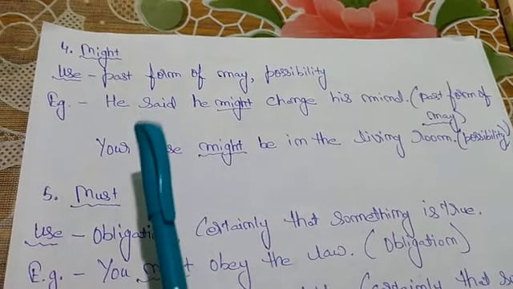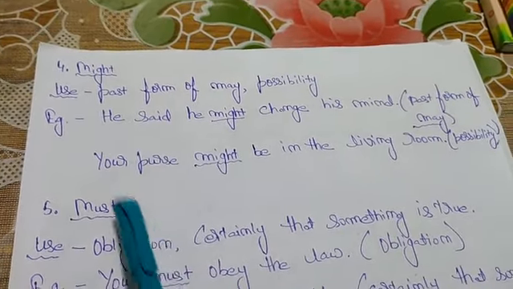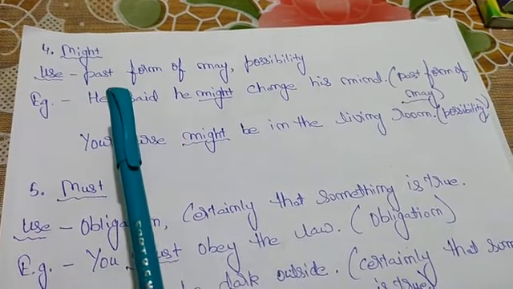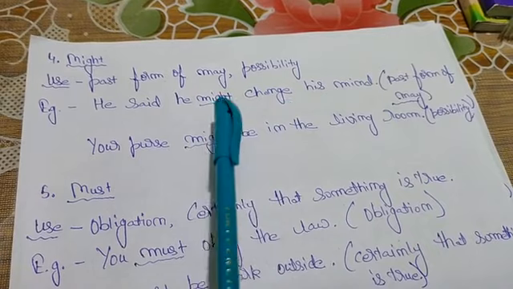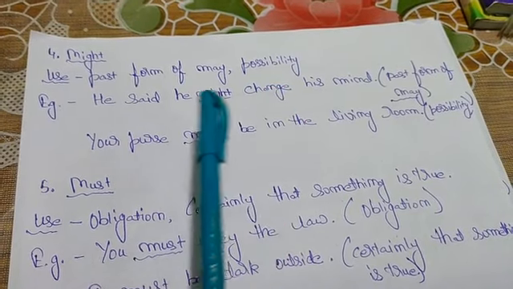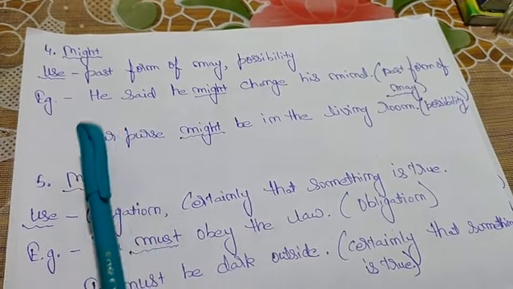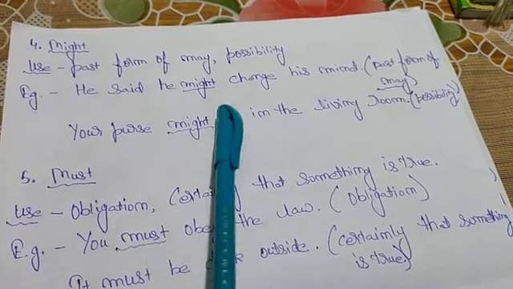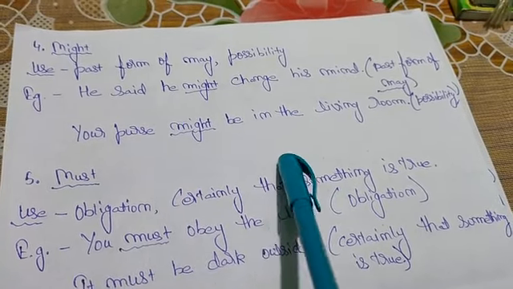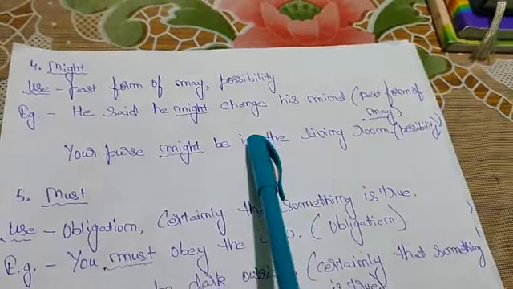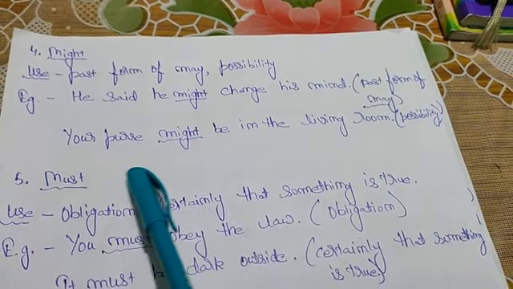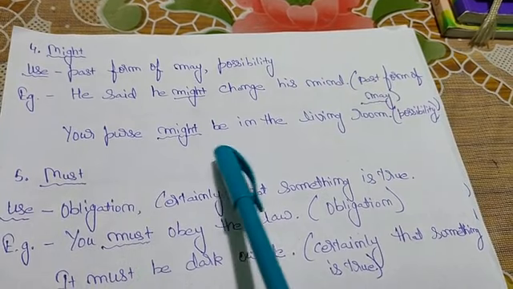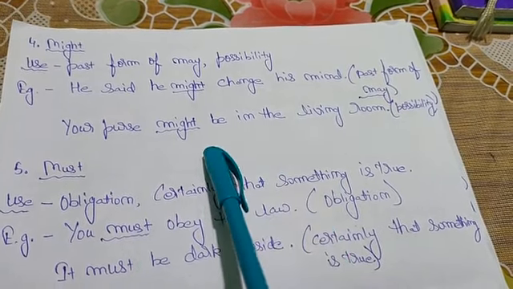Now come to the next modal, that is might. As you all know, might is also the past form of may. So when we are talking about possibility, then we will use might. For example, he said he might change his mind. Here is the past form of may. Now come to the second example. Your purse might be in the living room. This one is a possibility.